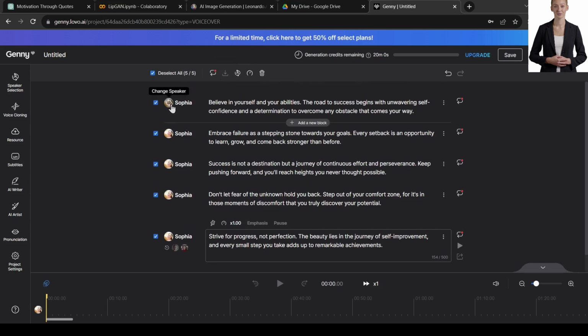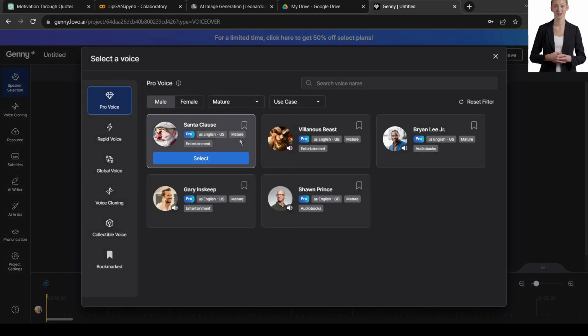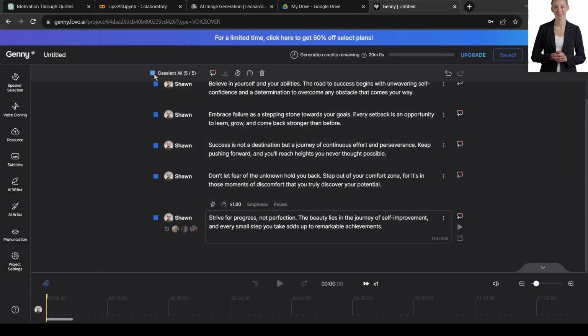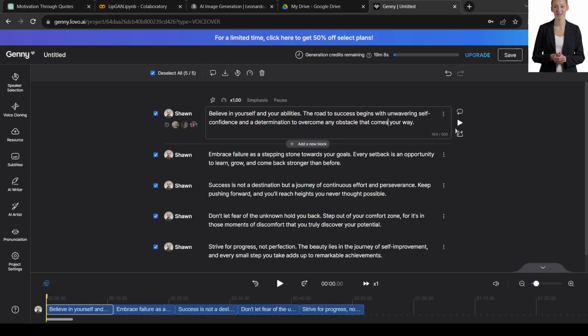Genny will take some time for generating the voiceovers. After completing the process, download every block's audio separately. It's obviously a paid service. That's the reason I recommend using your own voice, as no high-quality AI voice generator is available for free. Alright, our avatar and voiceover are now ready.